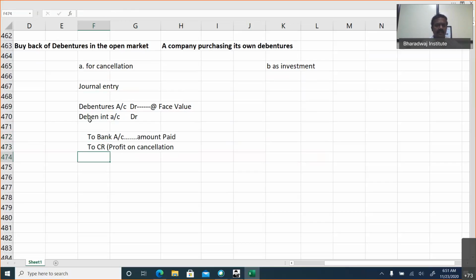I'll come to the B part later. Let us concentrate on A part. Debentures account debit at face value. Debenture interest account debit for the delayed period.